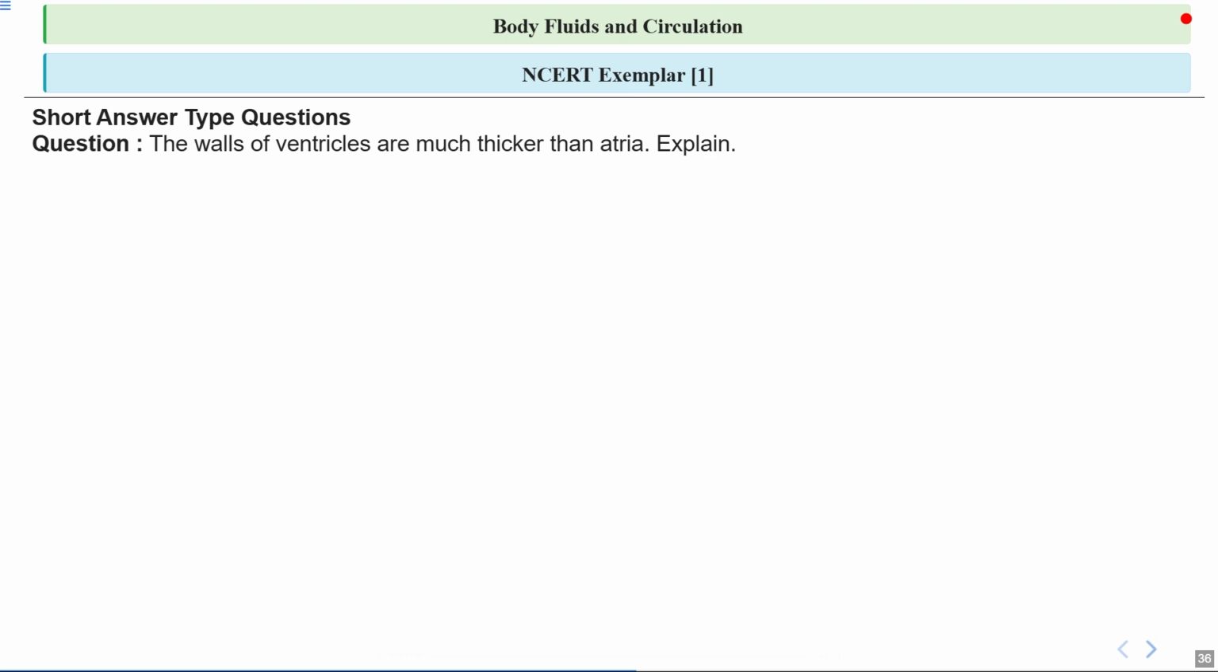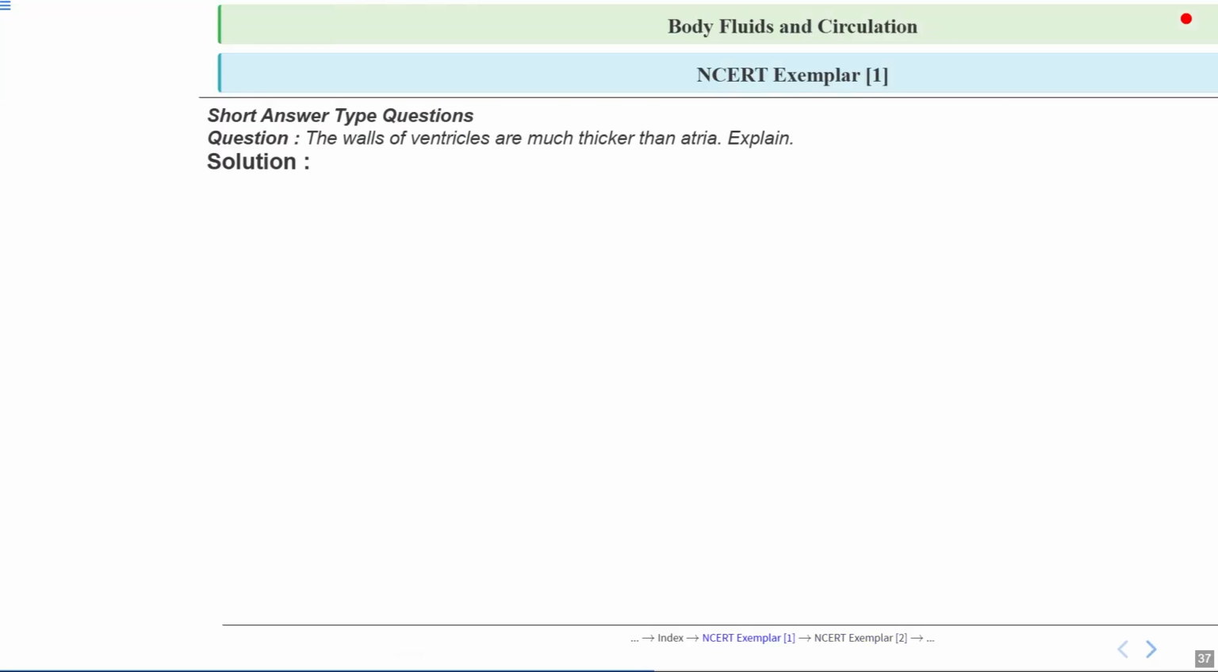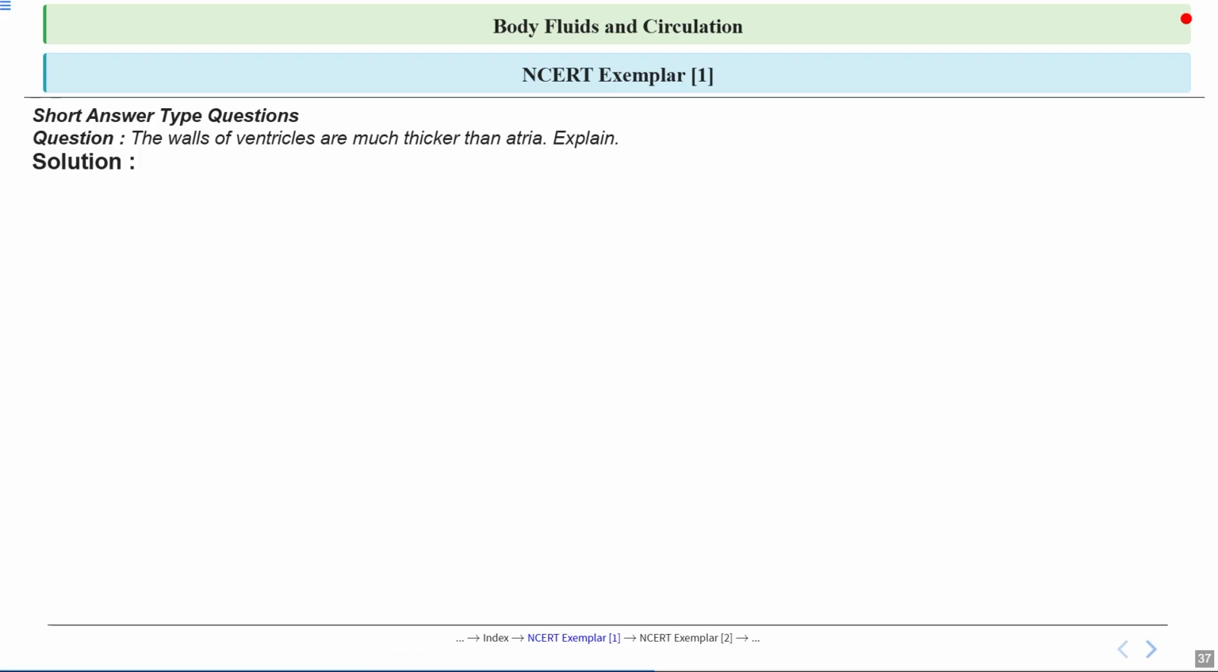So this is question number 1 of short answer type questions, and the question is, the walls of ventricles are much thicker than atria. Explain. Let's look at the answer.